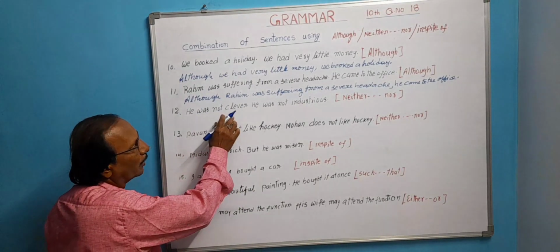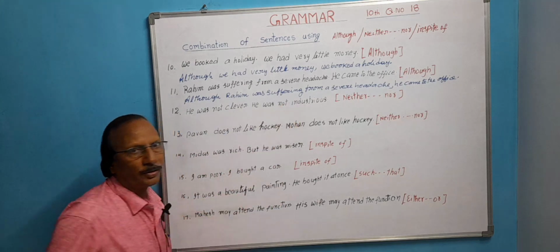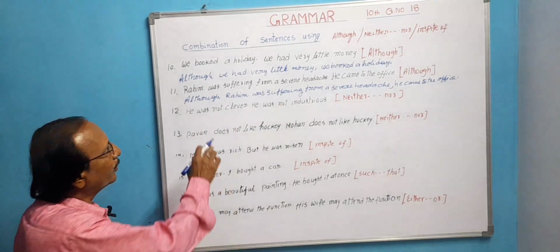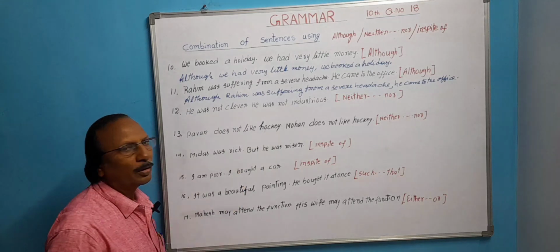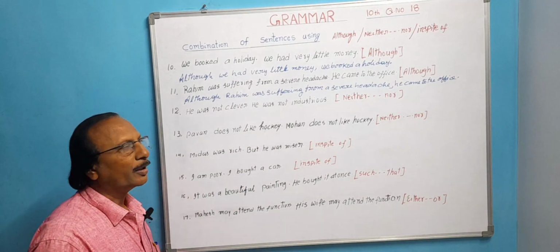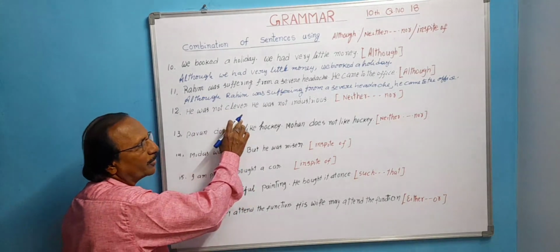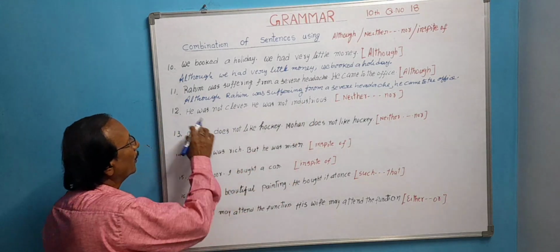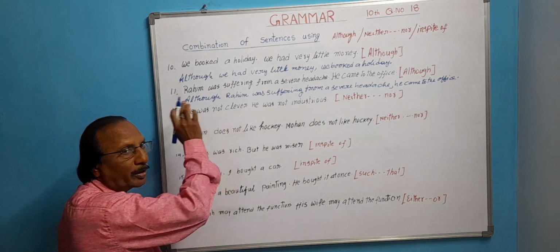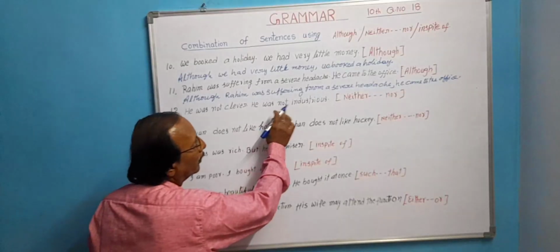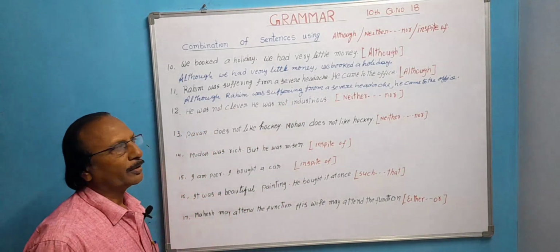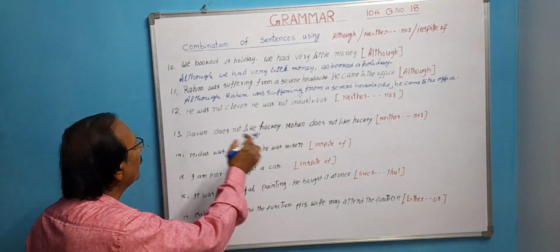Now, we have to combine this sentence using neither nor. He was not clever. He was not industrious. When both the sentences are negative, then only we can combine these two sentences using neither nor. He was not clever, one negative sentence. He was not industrious, that is also negative sentence. We are combining using neither nor.